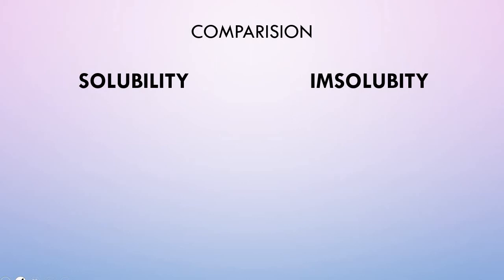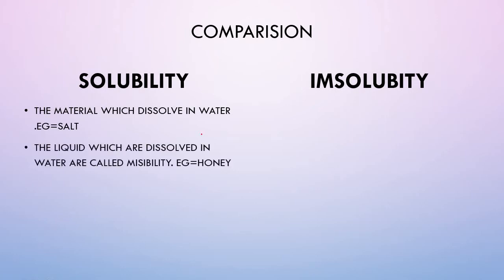Now we will have a comparison about solubility and insolubility. So first, in solubility, the material which dissolve in water are called soluble materials. The liquids which are dissolved in water are called miscibility.